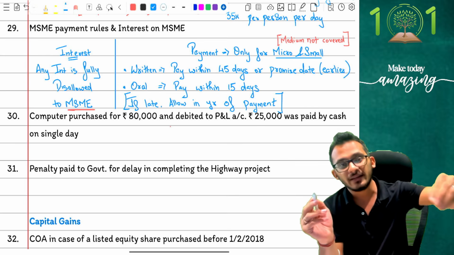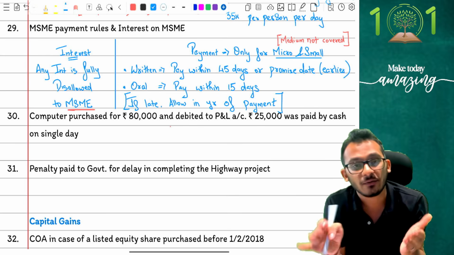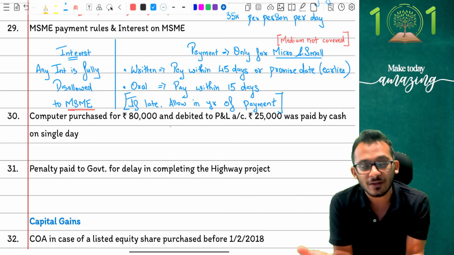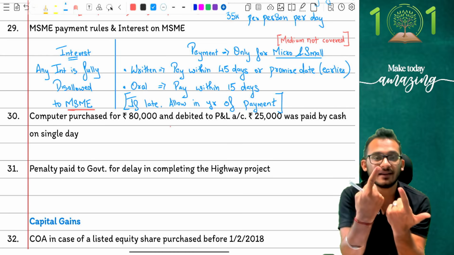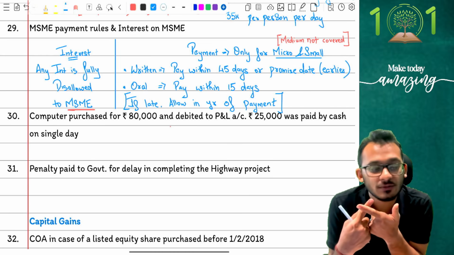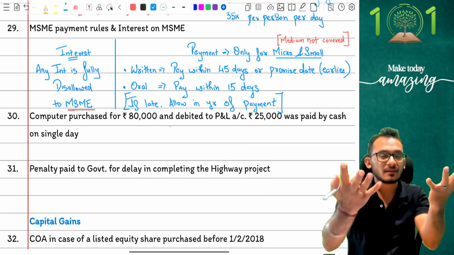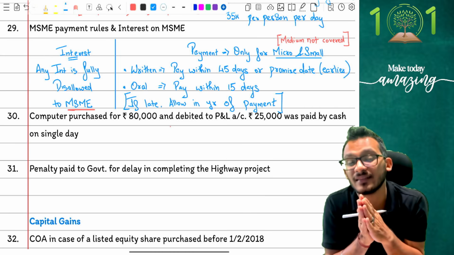In the month of February, when the payment was delayed, you disallowed it. But in the month of March, when the payment was made, you have to allow it as deduction, which means in the same year, there is a disallowance. In the same year, there is an allowance. Net impact is zero. Yes, so you have to be very smart enough to understand that when it comes to this conversation, if you have disallowed it in the same year and allowed it in the same year, the net impact is zero and therefore there is nothing to be worried about.